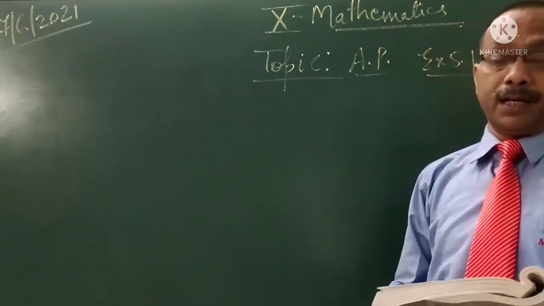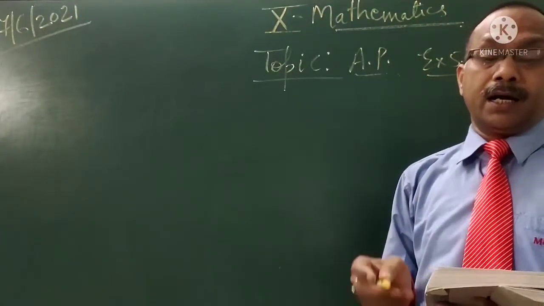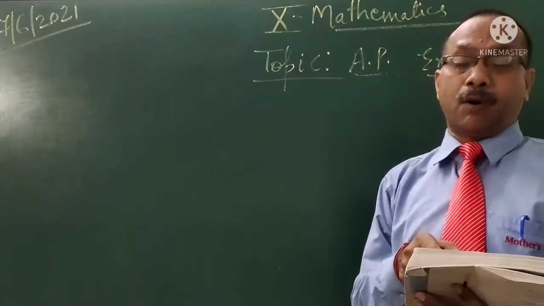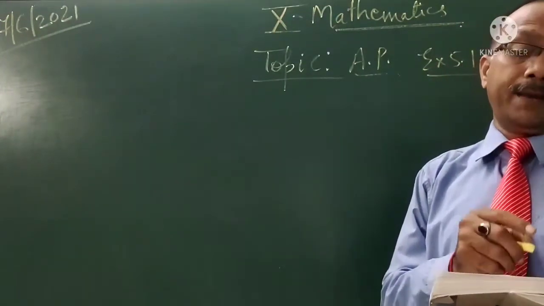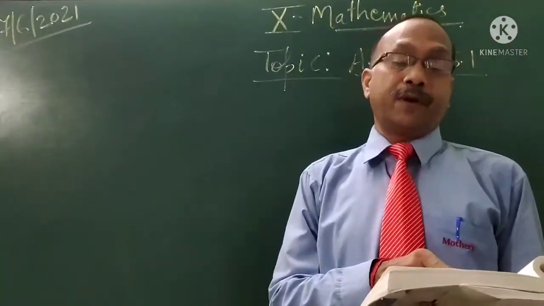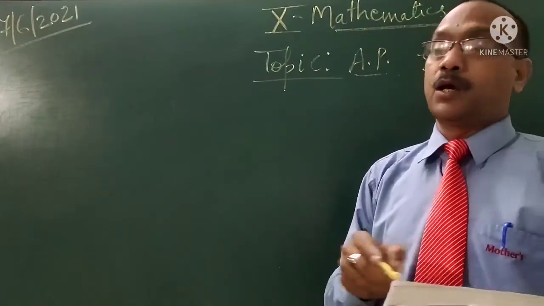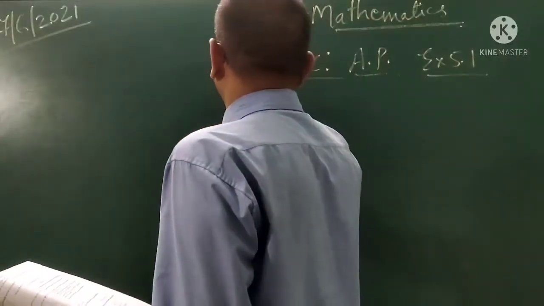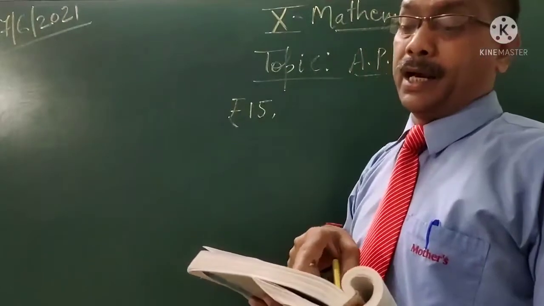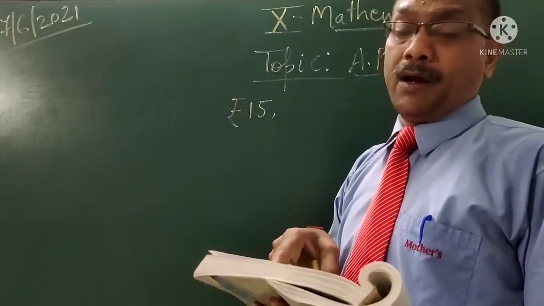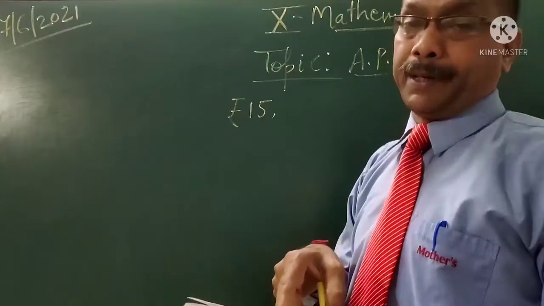Student, question 1. In which of the following situations does the list of numbers involved make an arithmetic progression, and why? The taxi fare after each kilometer when the fare is rupees 15 for the first kilometer and rupees 8 for each additional kilometer. Student, this is an AP.